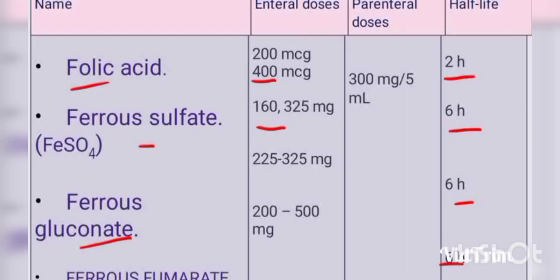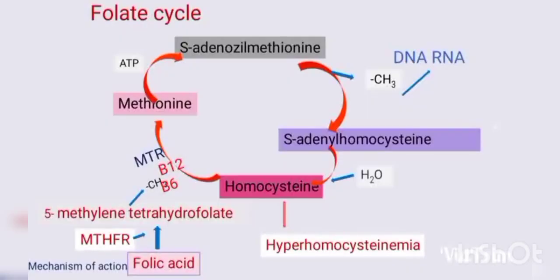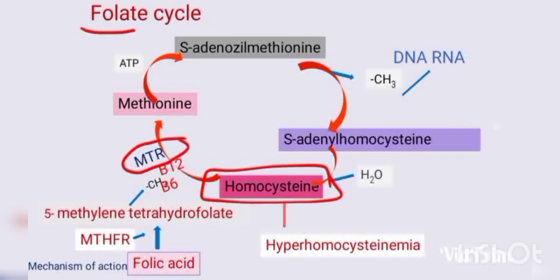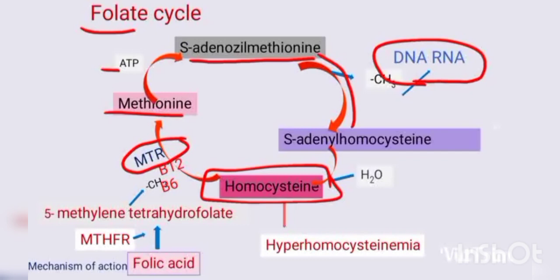Okay, now we will talk about the mechanism of action of the folate cycle. It starts from homocysteine, and homocysteine is converted by the methionine synthase enzyme to methionine, and by taking adenosine triphosphate it is converted into S-adenosyl methionine, and from this it is converted to S-adenosyl homocysteine, and this supports DNA and RNA synthesis. It is very important because if it is not formed, then new cells are not formed.